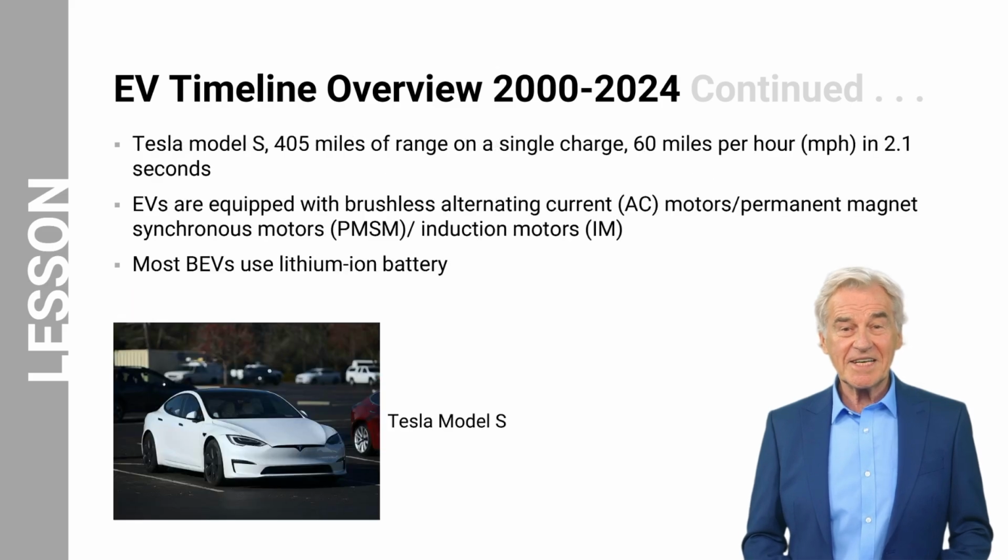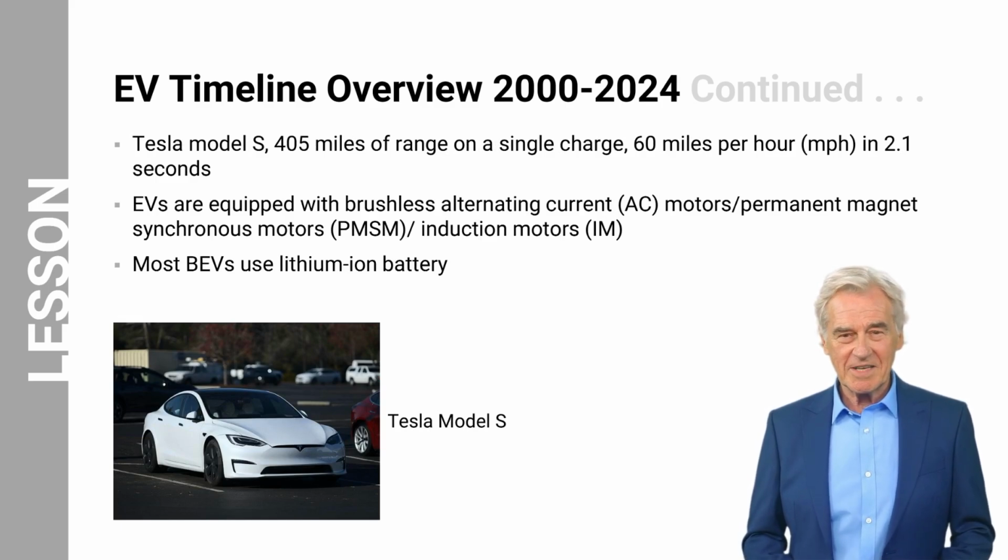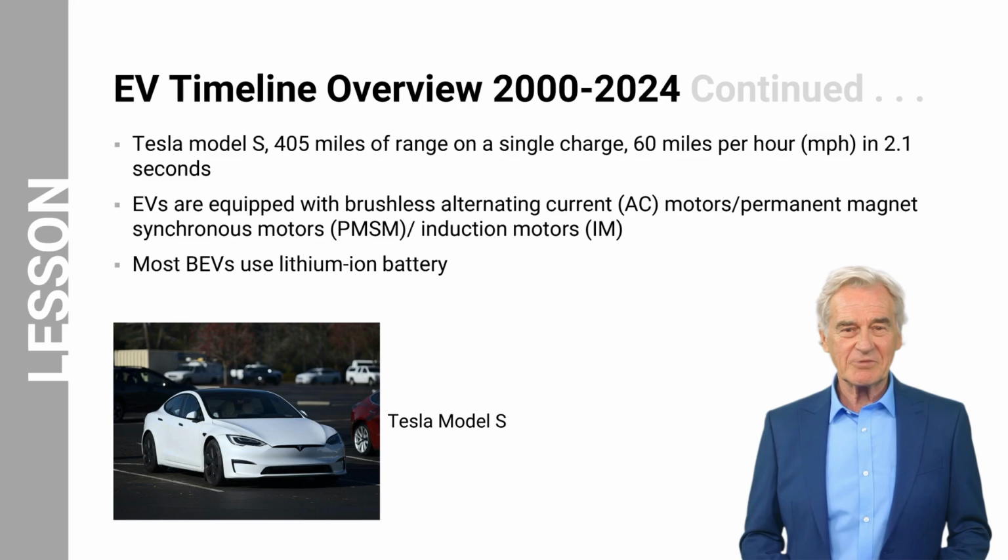Among the many recent Tesla EV models is the Tesla Model S, which goes up to 405 miles of range on a single charge, plus the 1020 HP tri-motor Plaid performance model that will climb to 60 miles per hour in just 2.1 seconds. This means that the Tesla Model S is a vehicle with 3 electric motors that together produce 1020 horsepower, designed for maximum speed and acceleration.